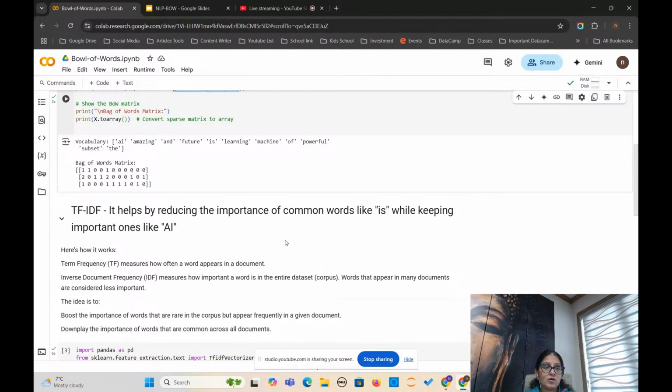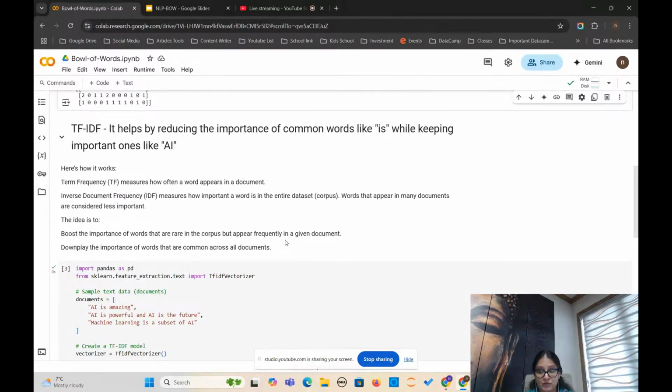Now I will tell you how you can improve it. It will create a problem for you in case the same word occurs 100 times, or 50 times, in your paragraph or text. What will happen in that scenario? When you put it into the machine, your model may become biased, because it is giving more weightage to that word. A number like 50 has more weightage, a bigger magnitude, than 1. So this is the disadvantage of bag of words.